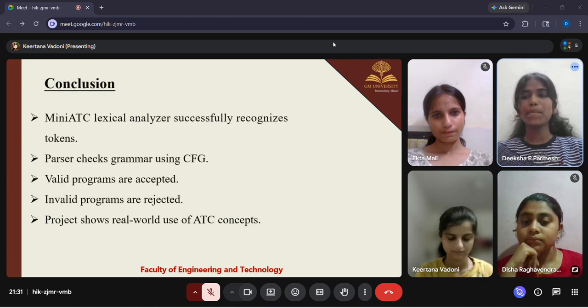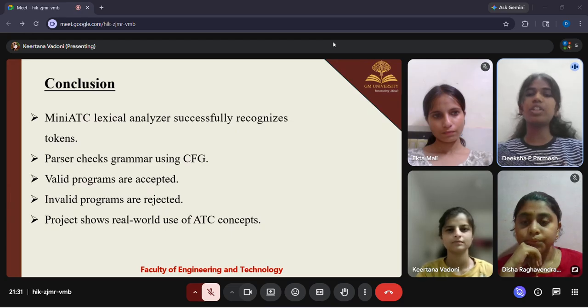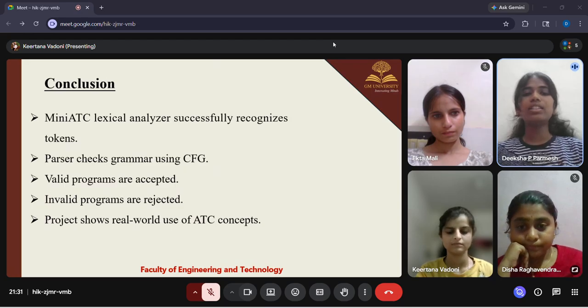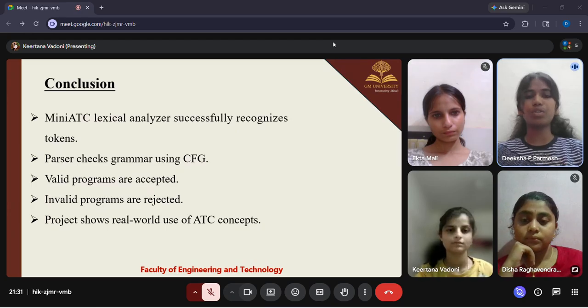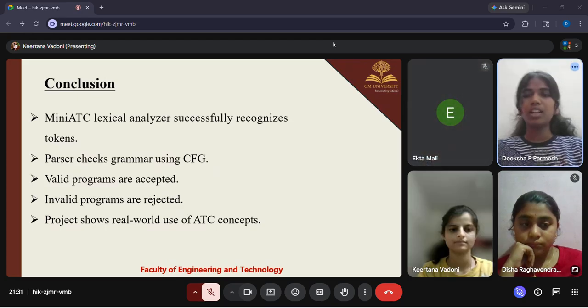Here is the conclusion. In conclusion, our mini ATC lexical analyzer successfully recognizes tokens from the input program, and the parser verifies the grammar using context-free grammar rules. Valid programs are accepted while invalid programs are rejected. This project demonstrates the real-world application of automata theory and compiler design concepts in a simple way. Thank you.